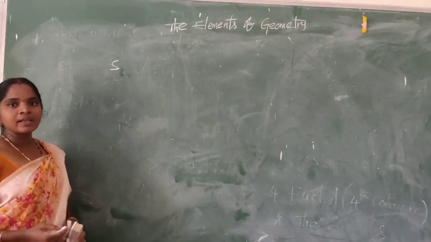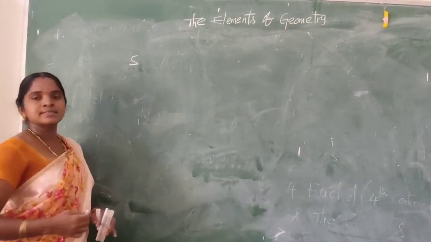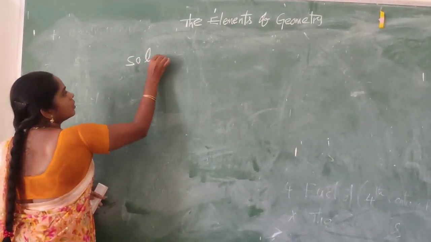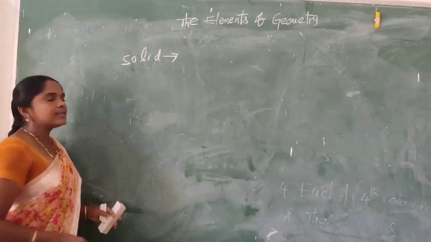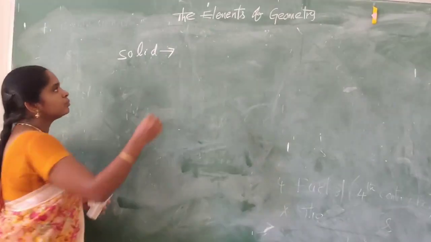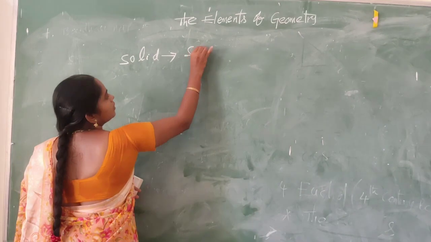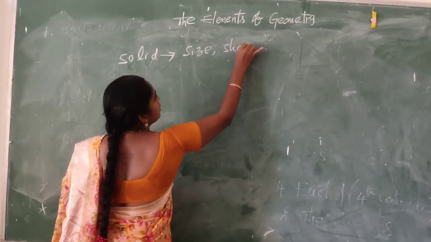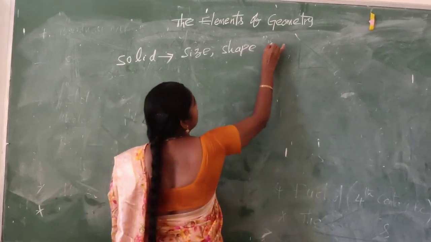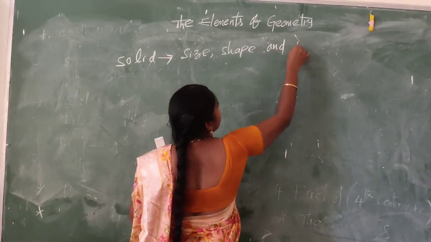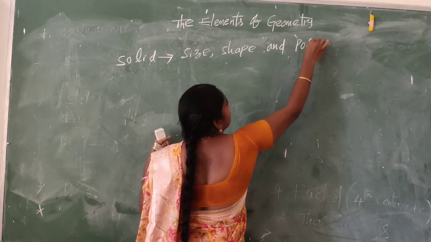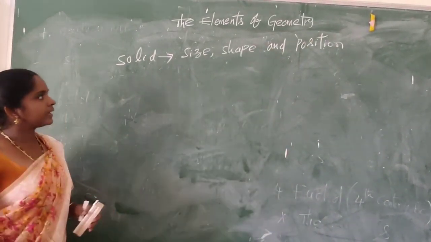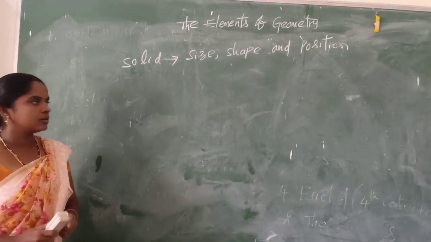Euclid defined a solid as having size, shape and position. Let us take an example for a solid.